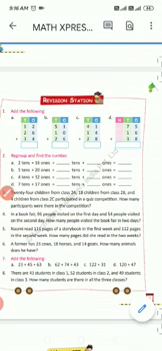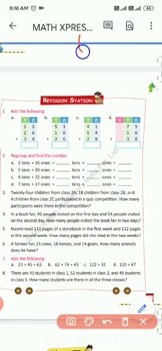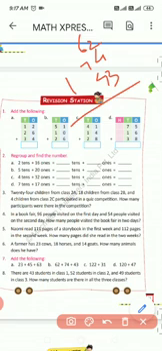Question B is 62 plus 74 plus 43. Add ones place number: 4 plus 2 is 6 and 6 plus 3 is 9. Then at tens place number, 7 plus 6 is 13 and 13 plus 4 is equal to 17. So answer is 117.